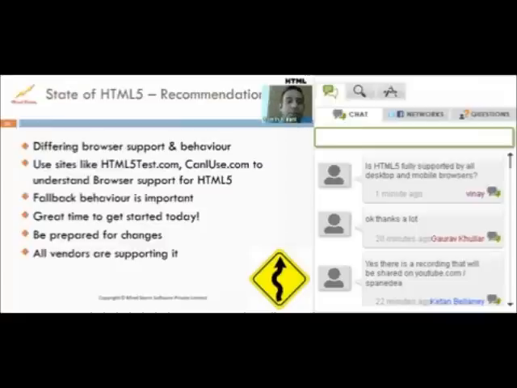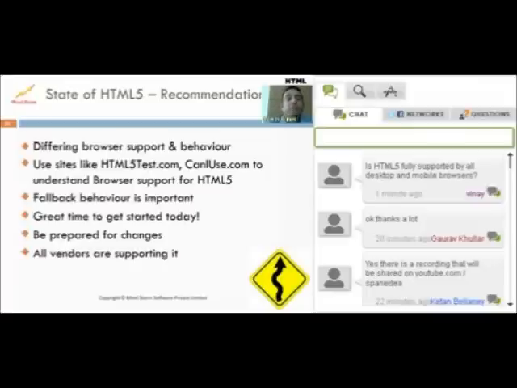Fallback behavior is very important. Do not assume that all your consumers or users are using HTML5 compliant browsers. So you must have the capacity to first detect. You would have seen some code where we were checking if geolocation is supported, if local storage is supported, things like that. You have to write code like that to have a fallback behavior just in case the browser is not supporting that feature. In terms of getting started, yes, a lot of browsers are supporting it. A lot of features have already been supported for years. You can get started today itself. It's a great time really to go forward with it.